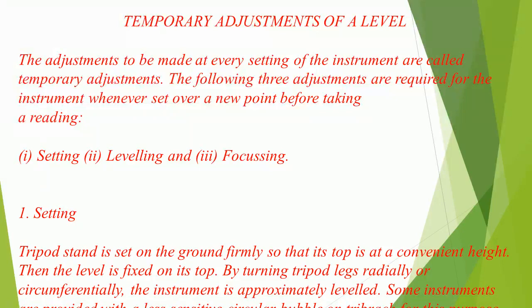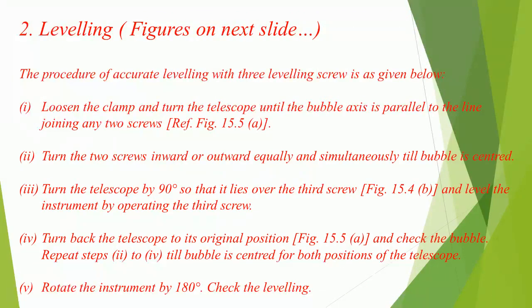Then the level is fixed on its top. By turning tripod legs radially or circumferentially, the instrument is approximately leveled. Some instruments are provided with a less sensitive circular bubble on tribrach for this purpose. 2. Leveling, figures on next slide. The procedure of accurate leveling with 3 leveling screws is as given below.